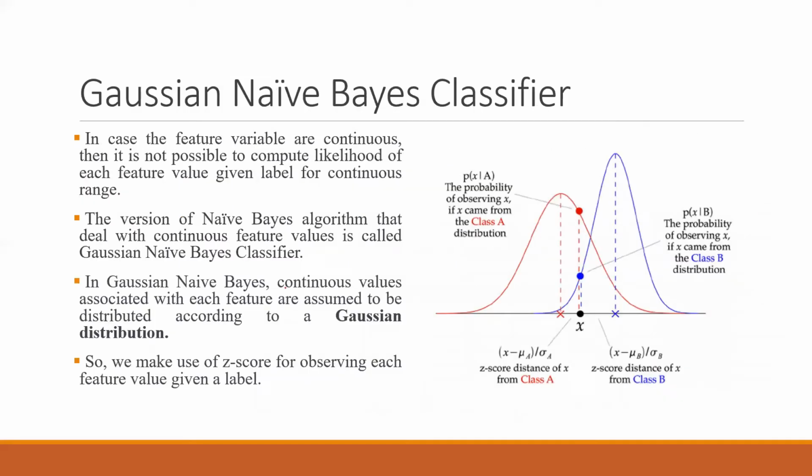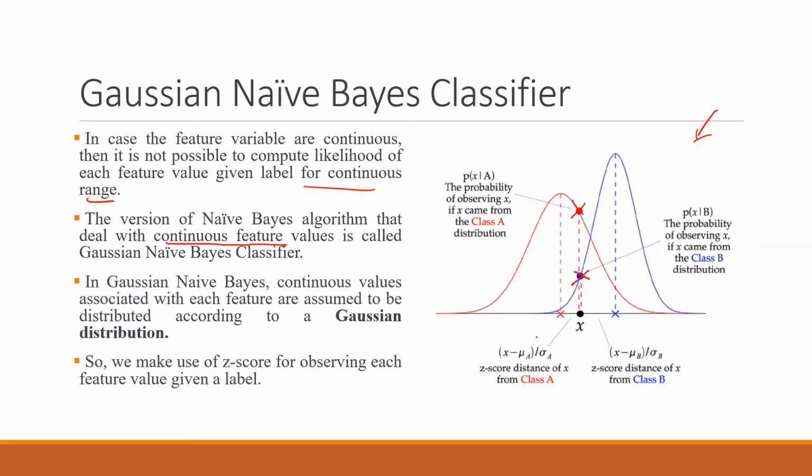The third one is the Gaussian naive-Bayes classifier. In this case, the feature variables are continuous, and it is not possible to compute the likelihood for each feature. You are not able to get the value for each feature because they are in a continuous range. This version that deals with continuous features is called the Gaussian naive-Bayes classifier. If you focus on the diagram on the right-hand side, you will see that there are two distributions here, the red distribution and the blue distribution. If you want to get the value of x, you have to check where it is intersecting at this point and this point.